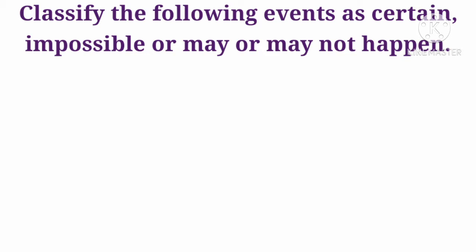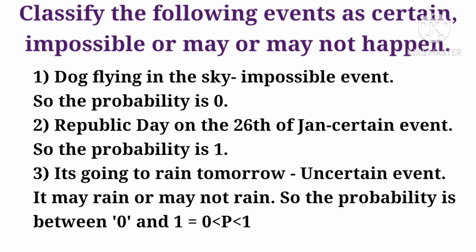Now children, classify the following events as certain, impossible, or may or may not happen. First one, dog flying in the sky. It is an impossible event. The probability is 0. Second, Republic Day on the 26th of January. It is a certain event. Probability is 1.